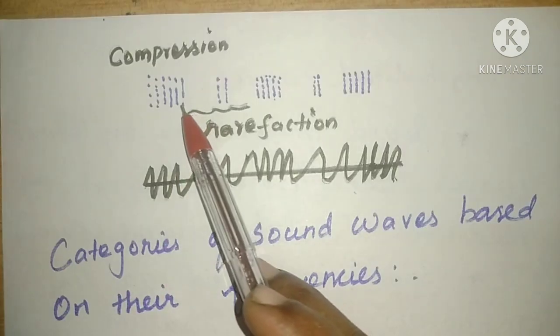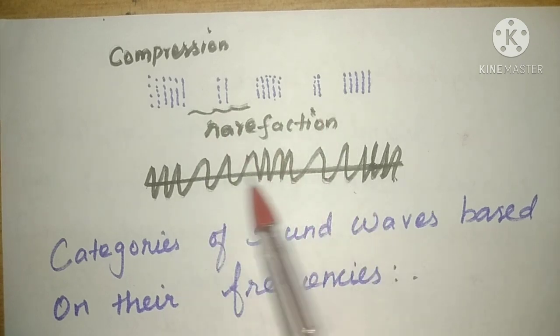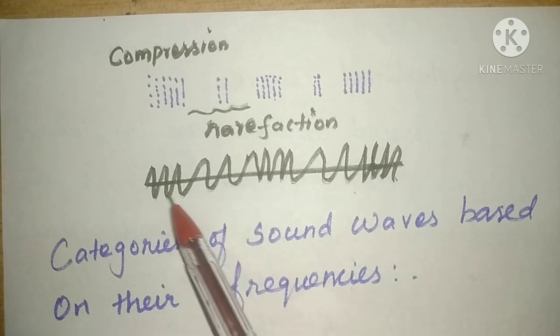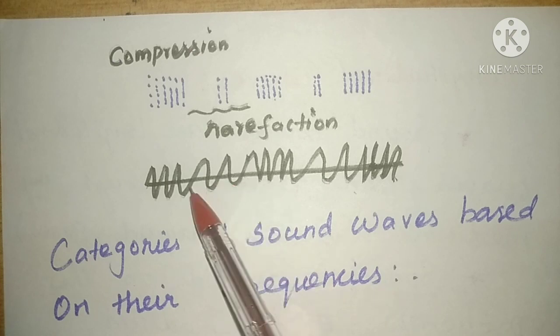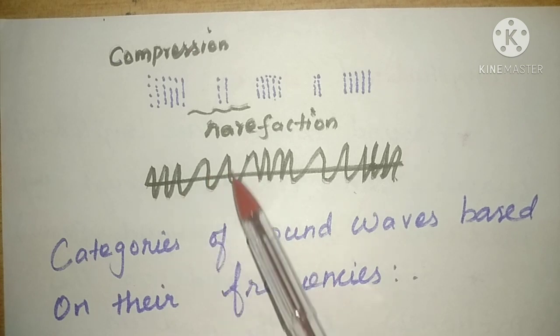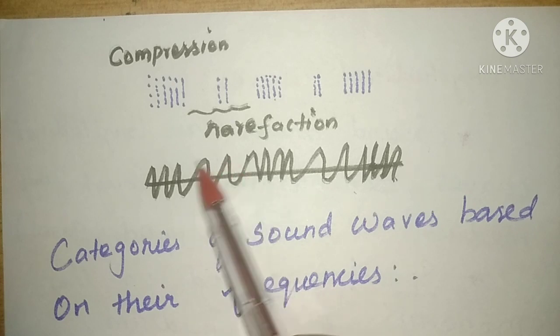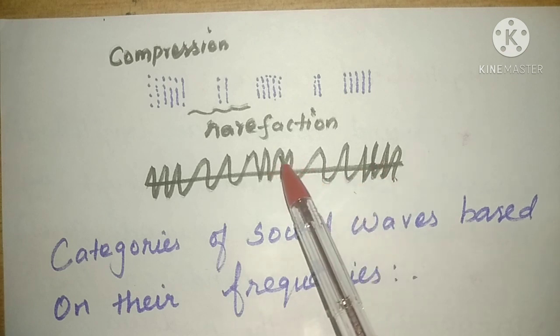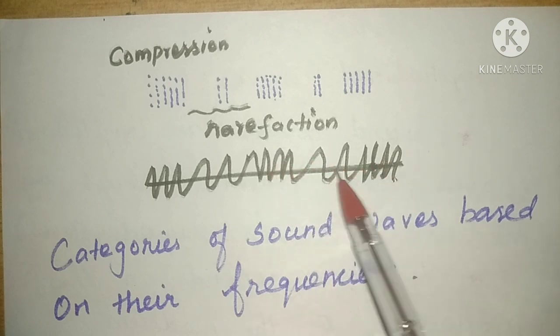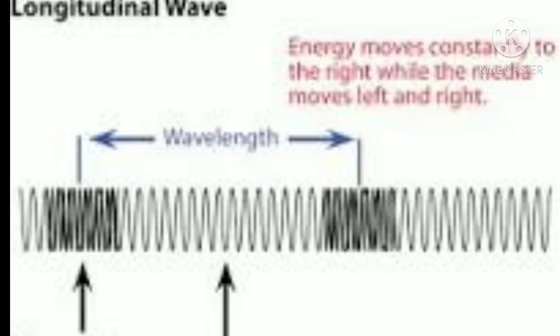See here, compression and rarefaction can be represented like this. This line denotes the mean position. This region denotes the compression region, and spatially the waves are formed with spaces in between. This region is the low pressure region, and again here is the high pressure region. In the high pressure region compression is formed, and in the low pressure region rarefaction is formed. Here we can see images of the longitudinal waves.